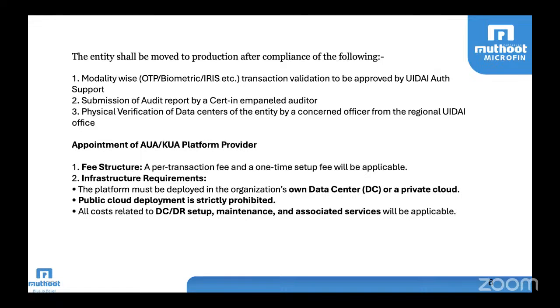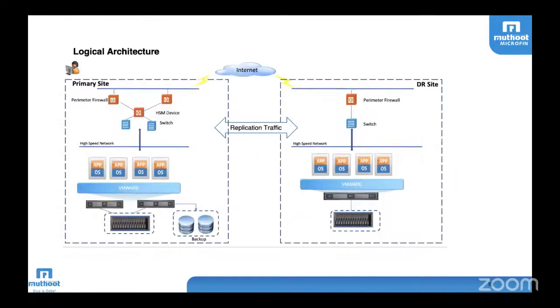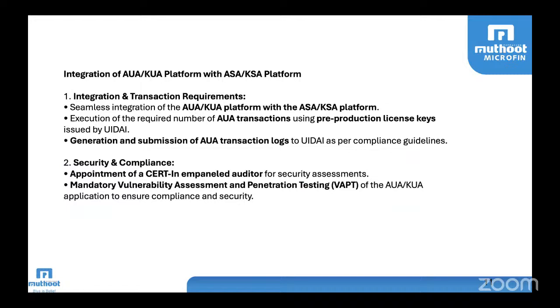Then the ASA should be there, and then the UIDAI authority. So including the applicant, 5 parties are there. And if you go for a data center, then one more will come. And an empanelled vendor, the auditor, is also there.